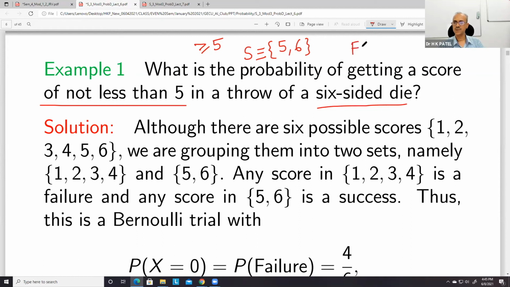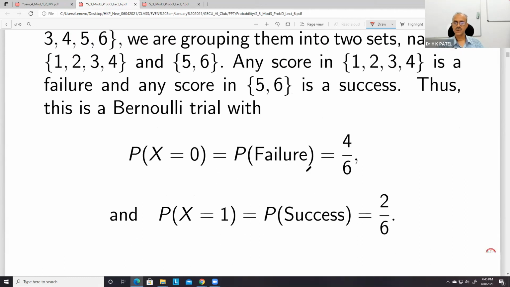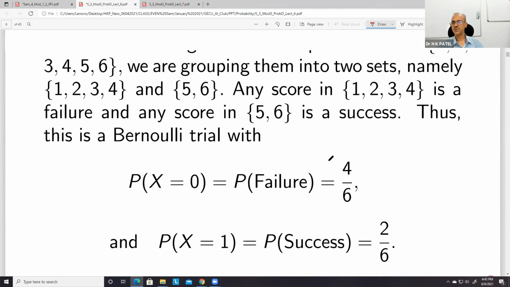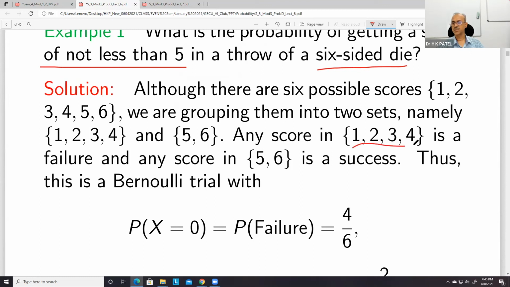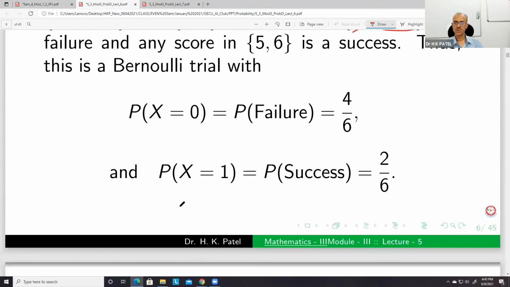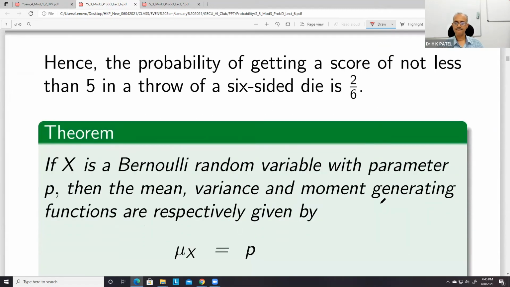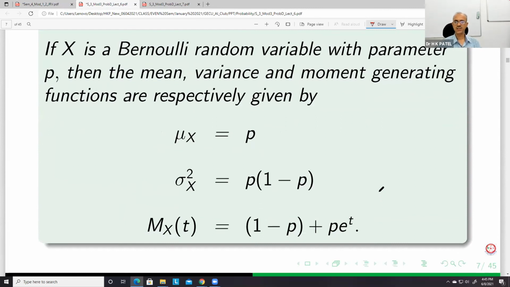At the same time, the failure set will be 1, 2, 3, 4. So we can divide it. For x equal to 0, failure has probability 4 by 6 because there are 4 elements among 6 possibilities, and success has probability 2 by 6. So these are the things we can get.